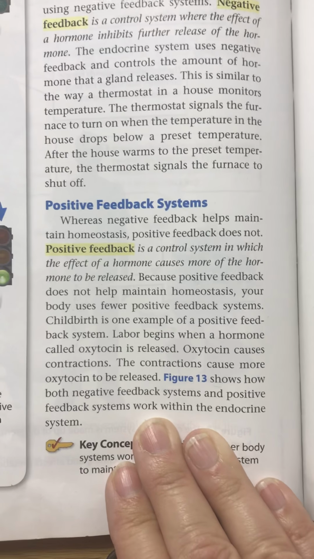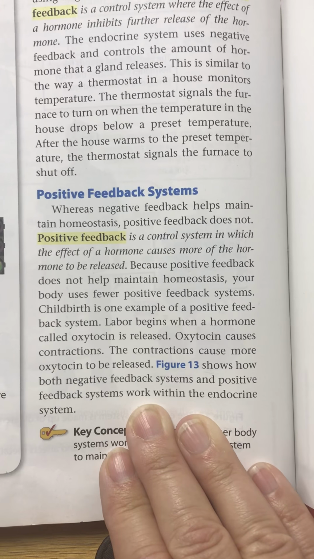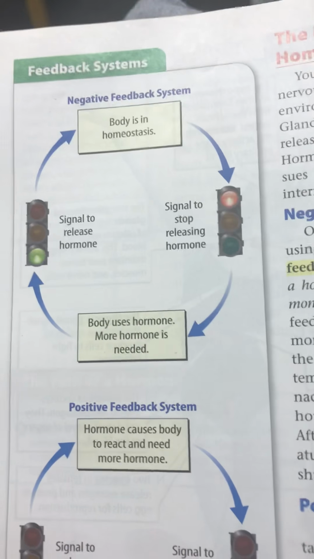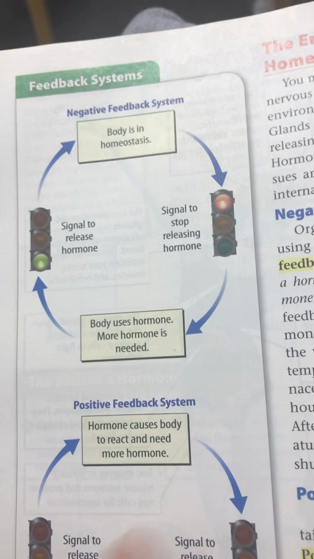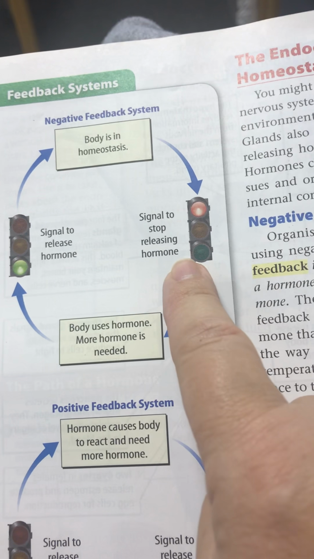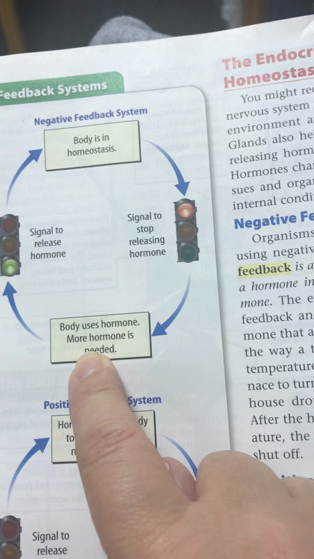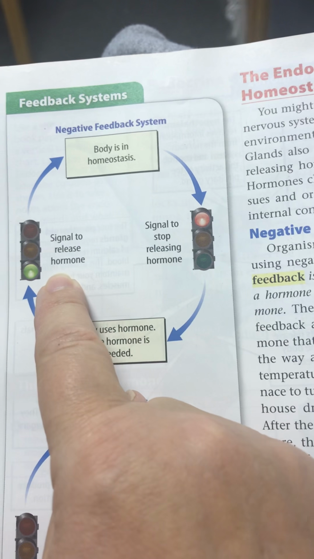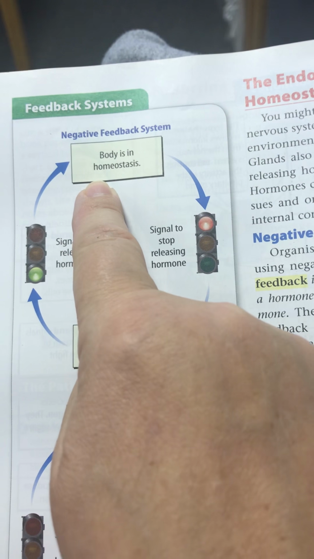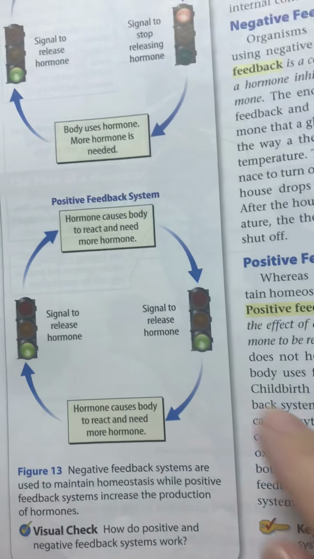Figure 13 shows how both negative feedback systems and positive feedback systems work within the endocrine system. Negative feedback system. So, body is in homeostasis, so it signals to stop releasing the hormone. The body uses the hormone, but more hormone is needed, so it signals to release more hormone, and then it becomes back into homeostasis.